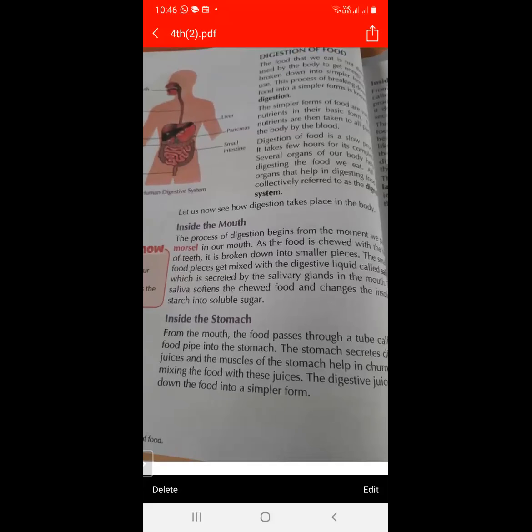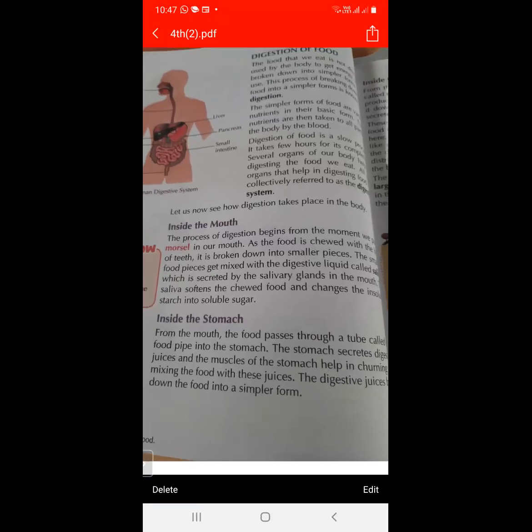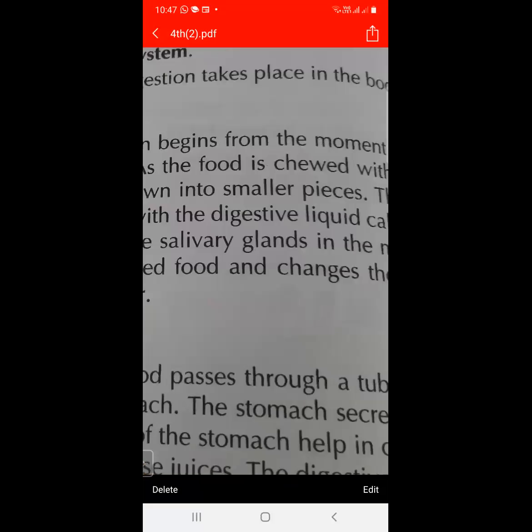And what processes are going on inside the stomach? As we know, the food passes through a tube, and this tube is called the food pipe. Firstly, it enters the mouth, then from the mouth, it enters the food pipe, and after the food pipe, the food goes into the stomach. In the stomach, digestive juices are present. The food is mixed with these juices, and the digestive juices break down the food into a simpler form.